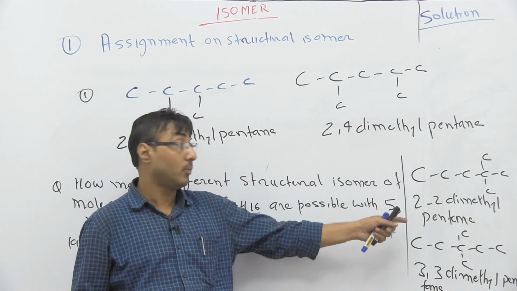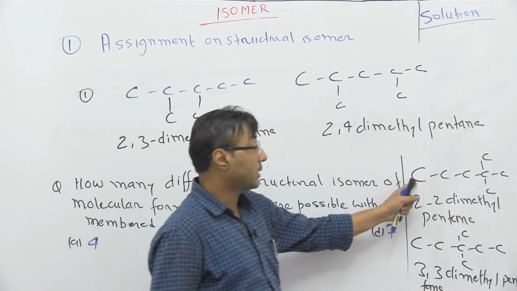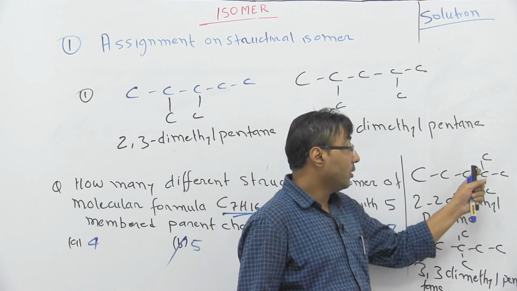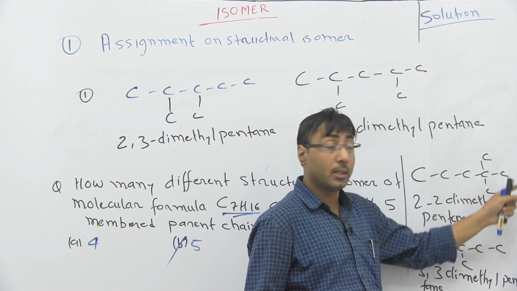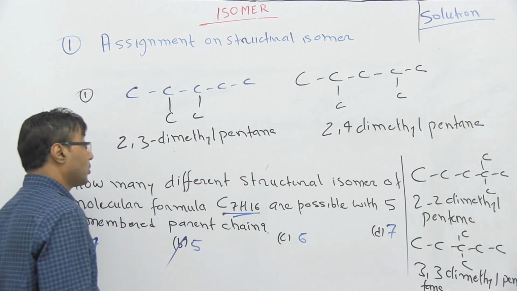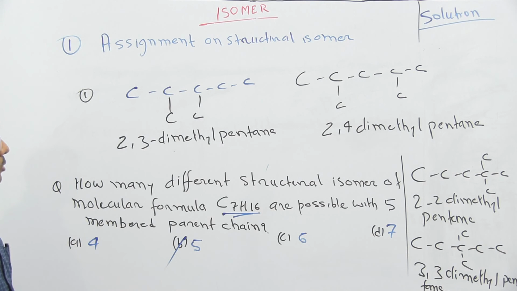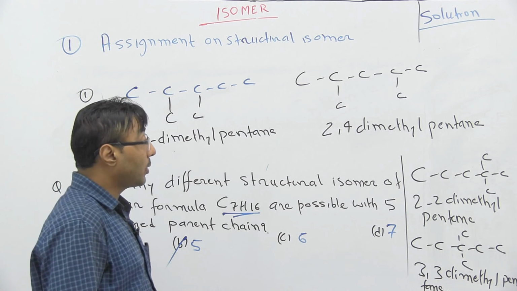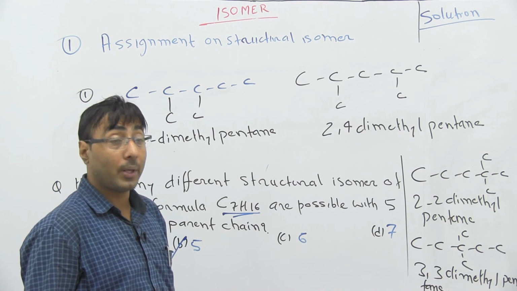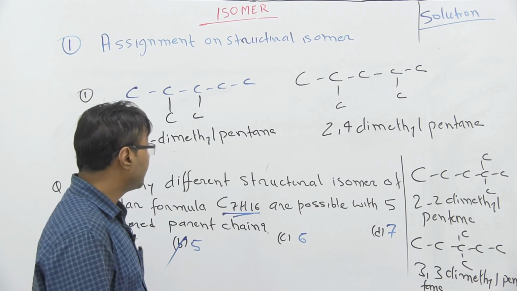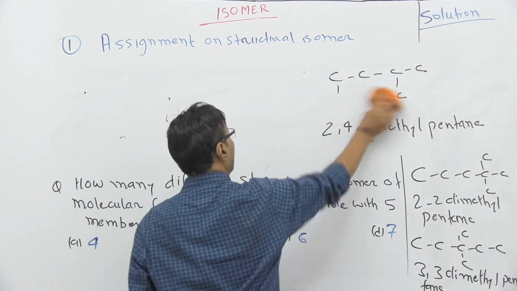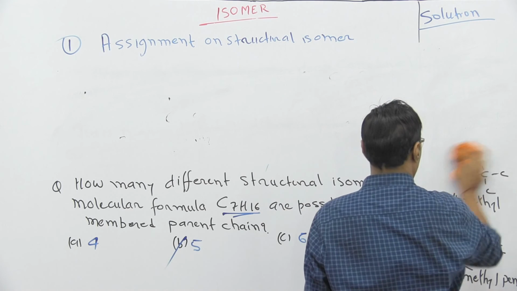That's why we have been restricted to keep this chain. Otherwise, we could have put it here, we could have put it here. But because we have to give the answer according to the problem, they are asking for 5, so okay, 5 it is. Till now we have taken methyl as a substituent. Now ask yourself whether we can put ethyl or propyl as a substituent. Let's find the answer. The answer may or may not exist. Let's check it.